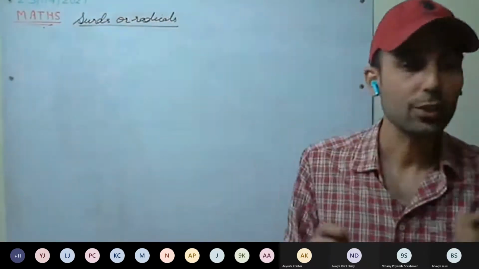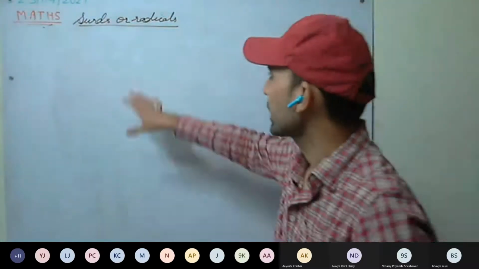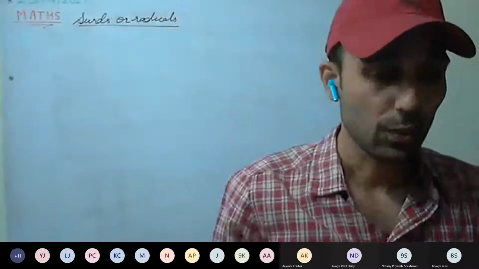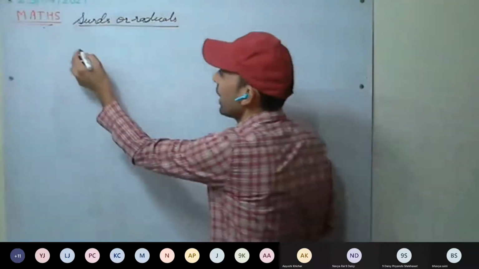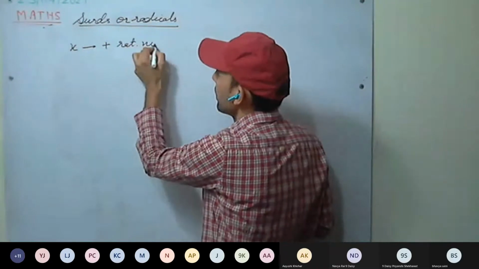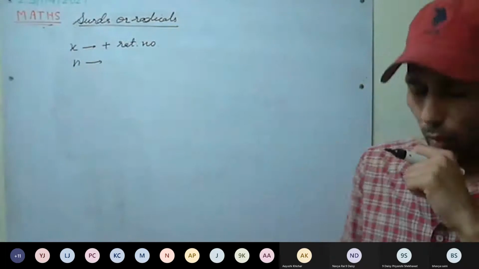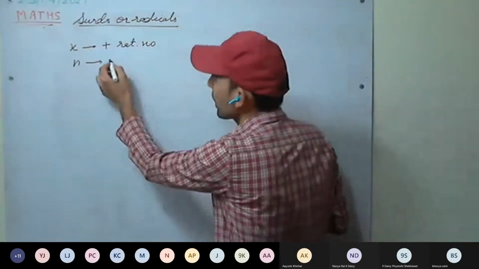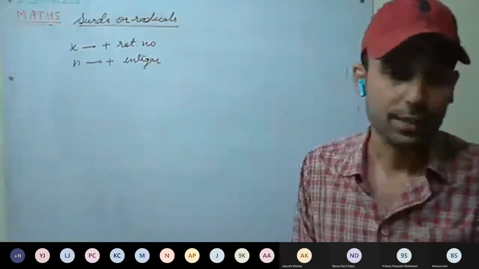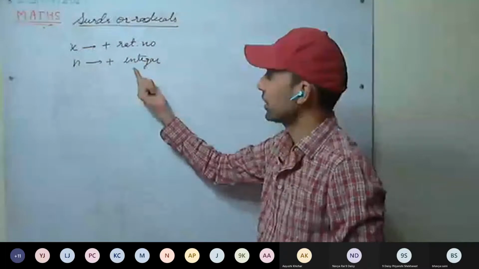What are surds? What do you mean by surds, or by radicals? These are irrational numbers. See here, for example, x is a positive rational number and n is a positive integer. All integers are rational numbers.